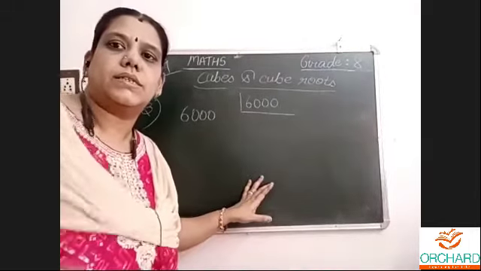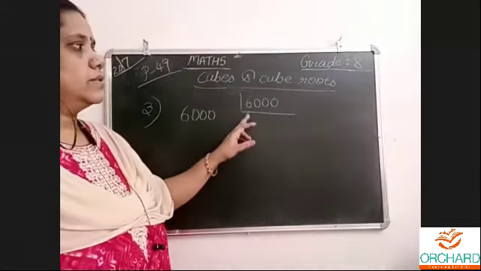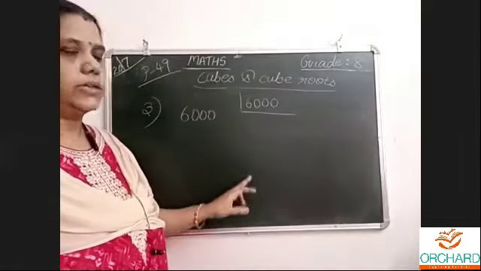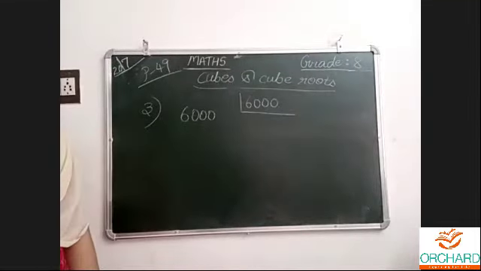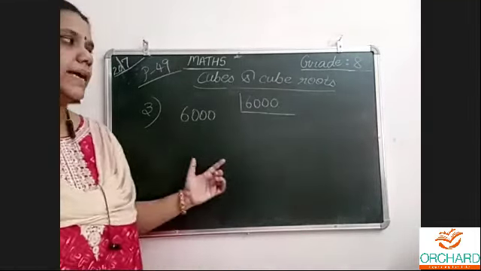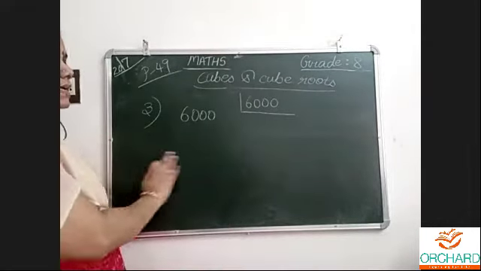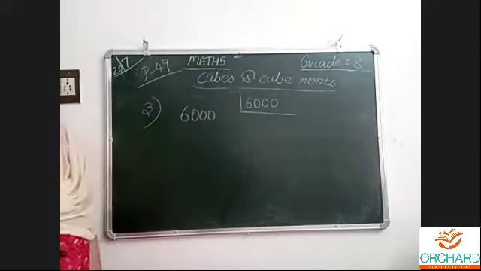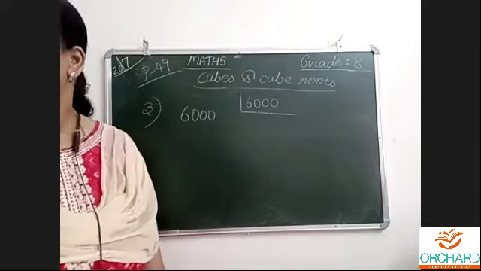I'll move my screen. 6,000. Keep on doing it slowly by prime factors and list out the factors. Then we will discuss what we will do. I'll write here, then we'll find out whether it is a perfect cube or not.